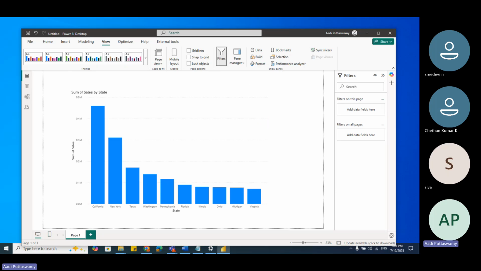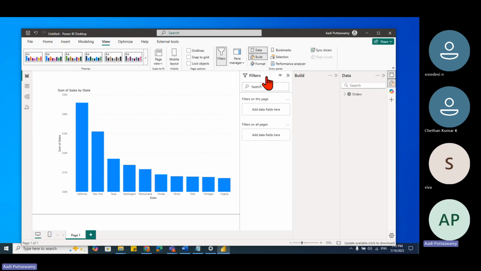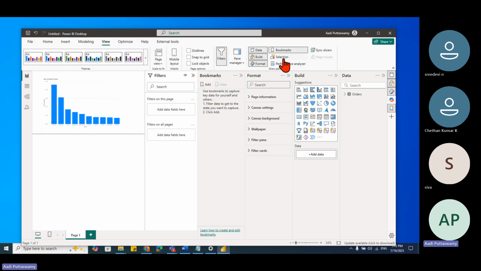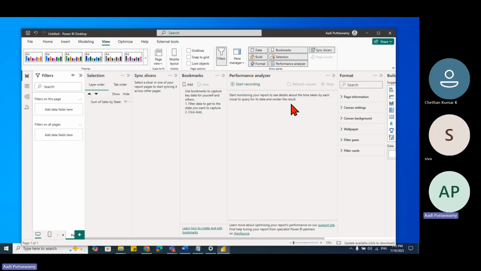Nothing is there in this strip here. I'll click on this data. See, I'll get this. Then I want to build format, bookmarks. So each and every pan has got various different tasks that we can do. Can you see that? Now I'm not able to see my canvas at all, right? Because I opened all the pans. I have to go and minimize everything like this. See?